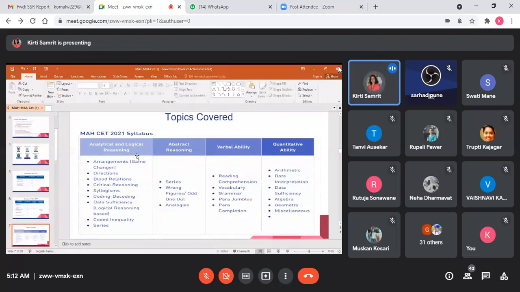You should be very smart while solving online exams. Do mock CET practice, multiple mock CETs. Various websites are available online where you can go and give mock CETs. In verbal ability, grammar, para jumbles and para completion are the various subtopics. In quantitative ability also, I am going to give you some tips. So these are the subtopics.